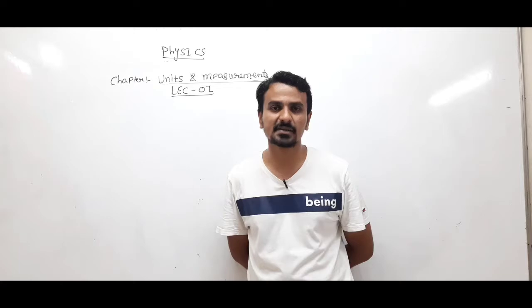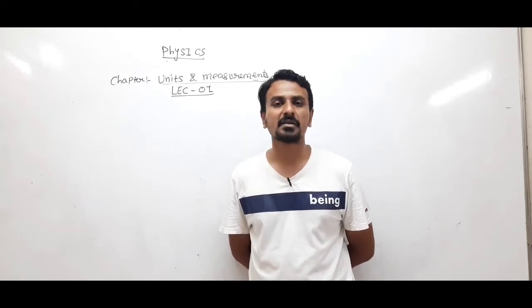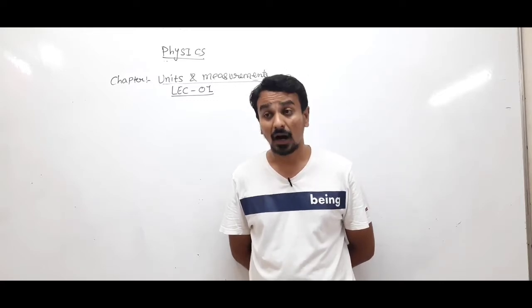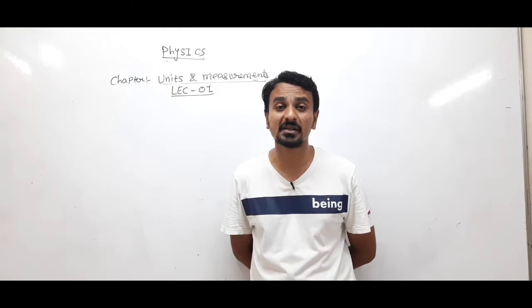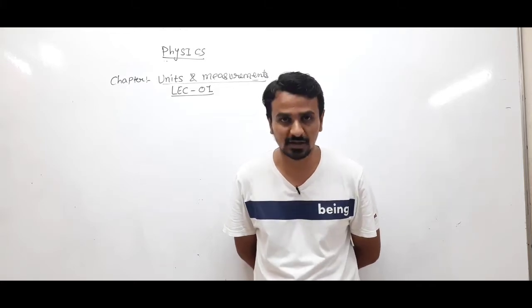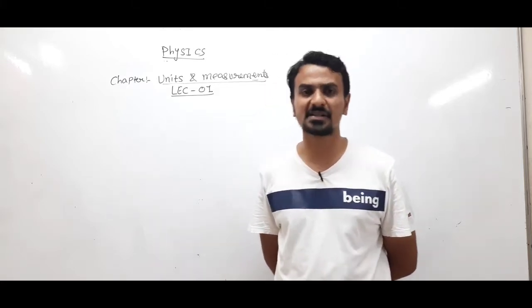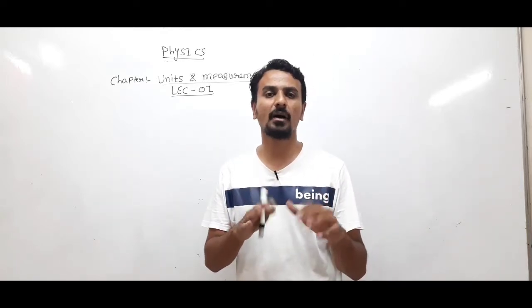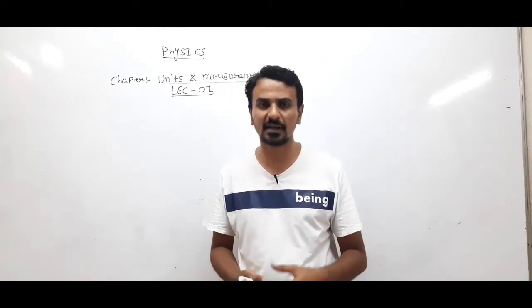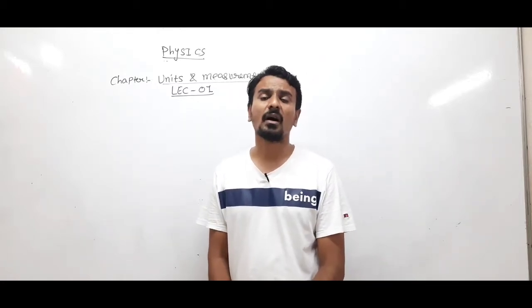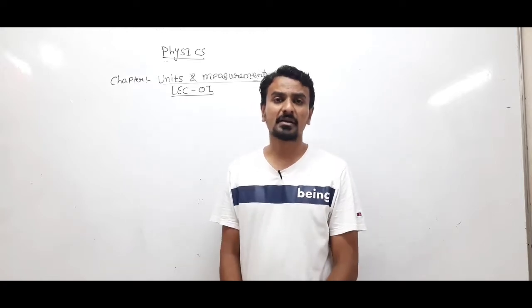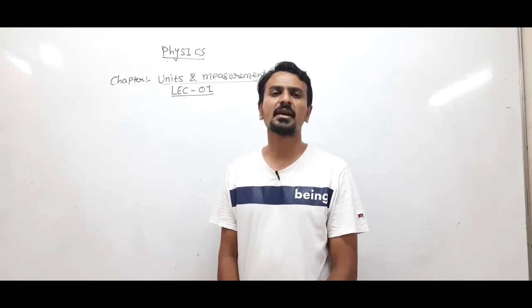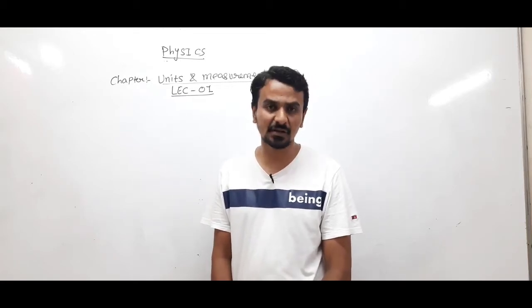In this chapter we are going to learn what physical quantities are, what their units are, what errors are, how to correct errors, the types of errors, how to measure a very small quantity and how to measure a very big quantity. There are some indirect methods explained in this chapter to measure the distance between the earth and sun, how to measure the diameter of a thin rod, and how to measure length in millimeter, micrometer, etc.